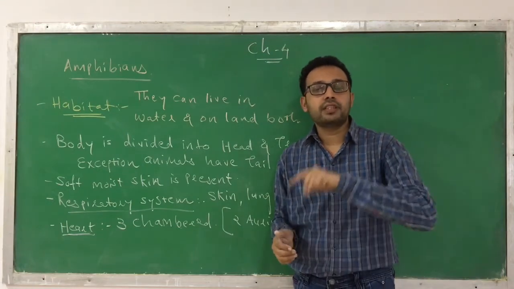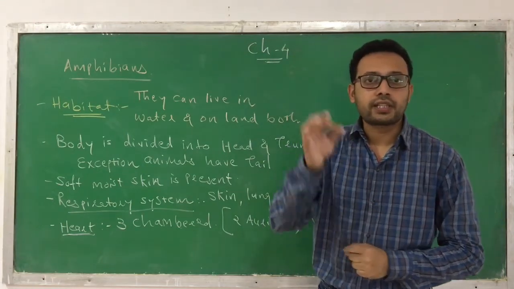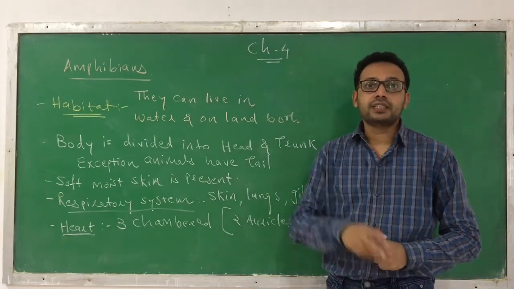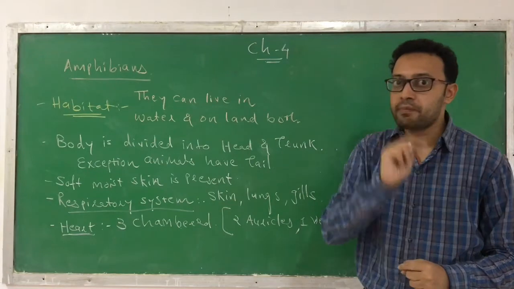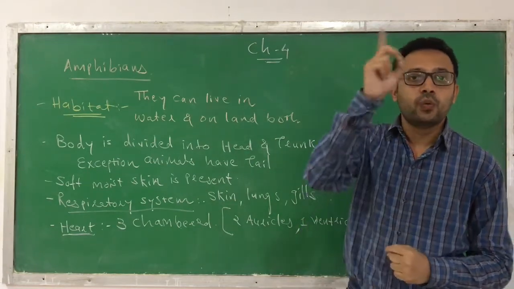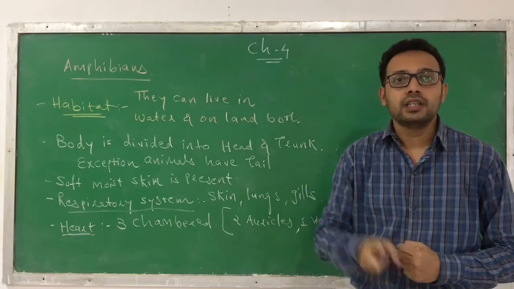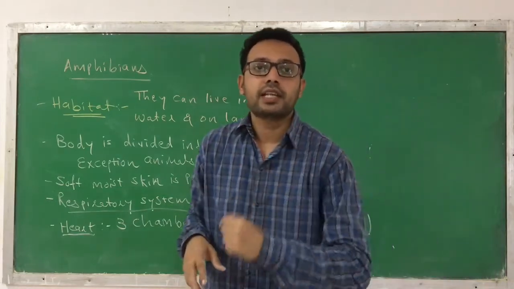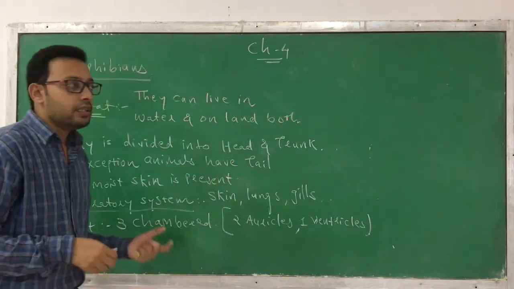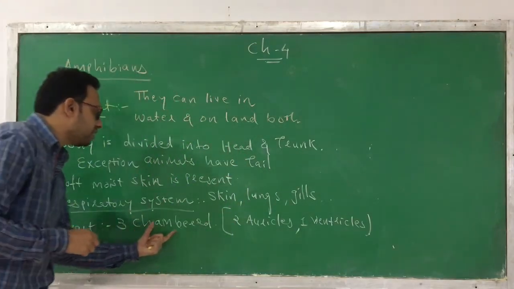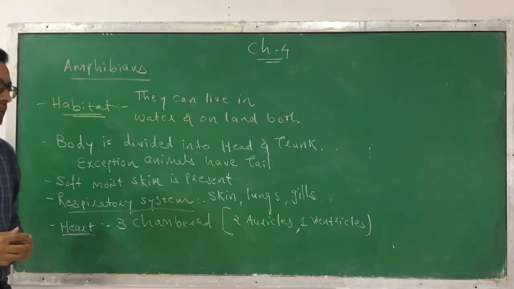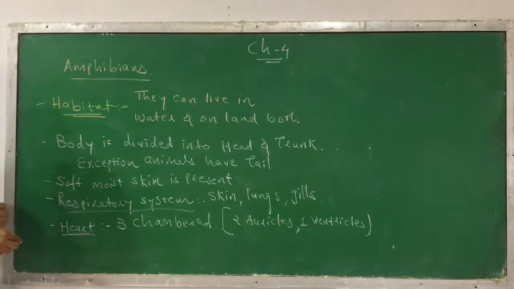One thing that was left in the previous class, chondrichthyes and osteichthyes, that means the fish. In the fishes, it is a 2-chamber heart. You have to remember one thing. In the fish, you can find the 2-chamber heart, meaning 1 auricle and 1 ventricle. These are the only 2 chambers that can be found in chondrichthyes and osteichthyes. But here, in amphibians, you can find the 3-chamber heart, which consists of 2 auricles and 1 ventricle. This is the characteristic of these amphibians.